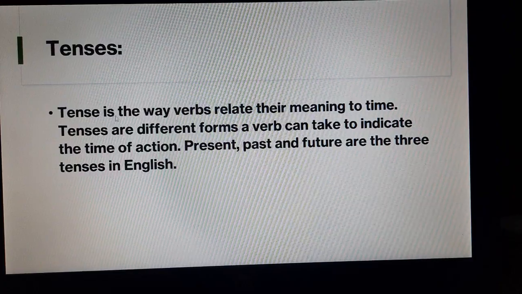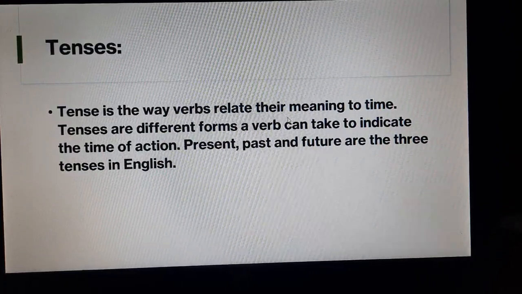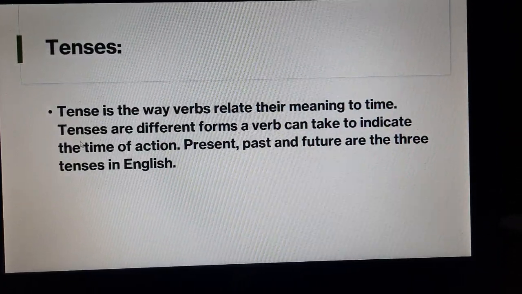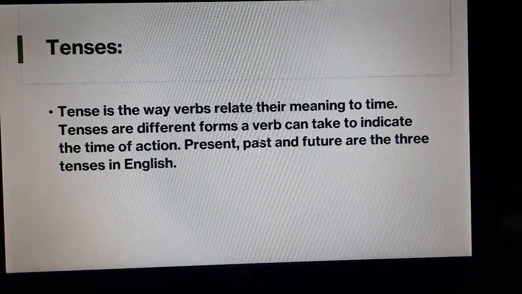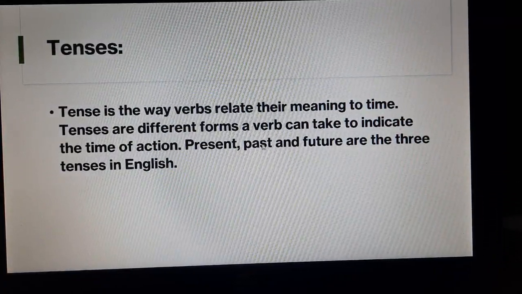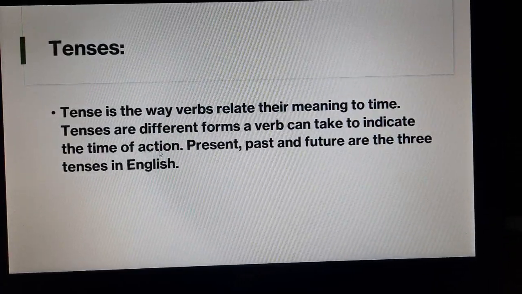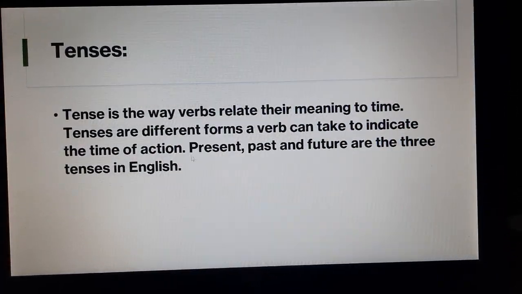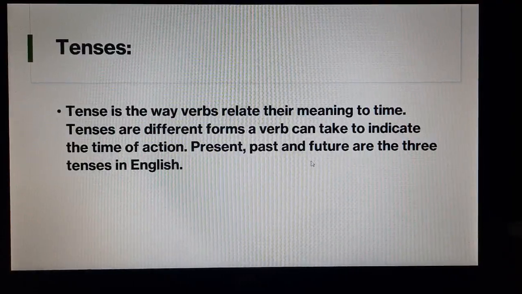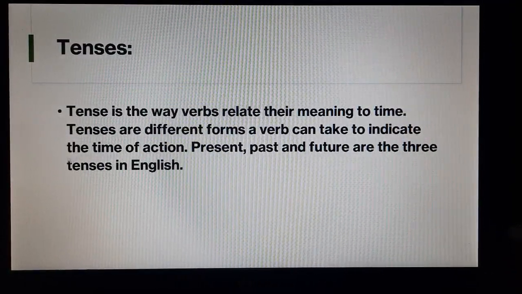Tenses. Tense is the way verbs relate their meaning to time. Tenses are different forms a verb can take to indicate the time of action. So tenses indicate the time of action. Present, past, and future are the three tenses in English.